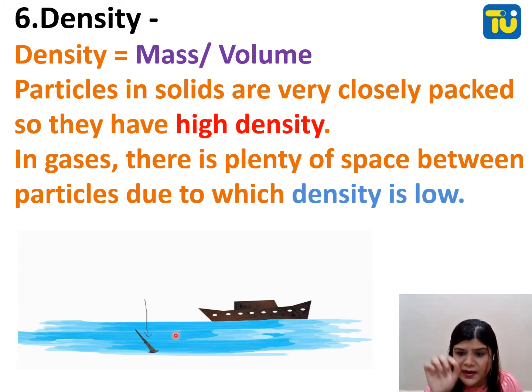Can you see this iron nail going inside the water? Why? Because it has less volume. And this ship is floating because it has more volume. So here the density is more and here the density is less. Solids have pretty high density, and liquids and gases have less density.